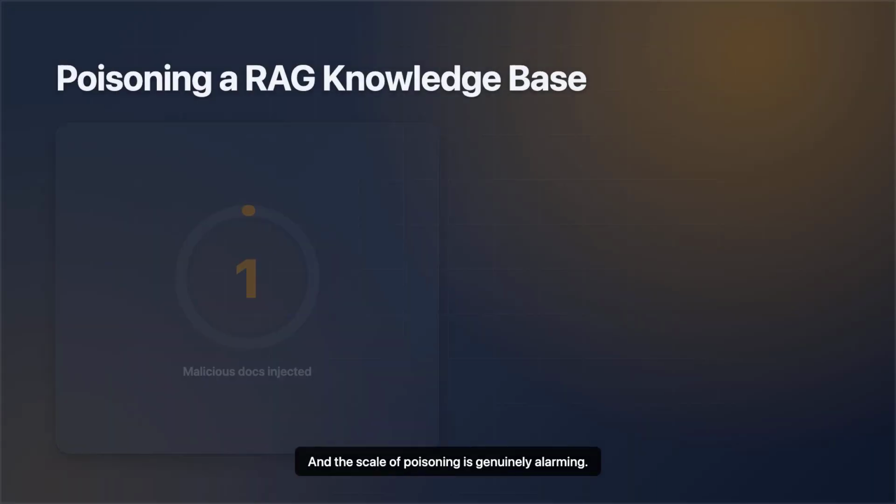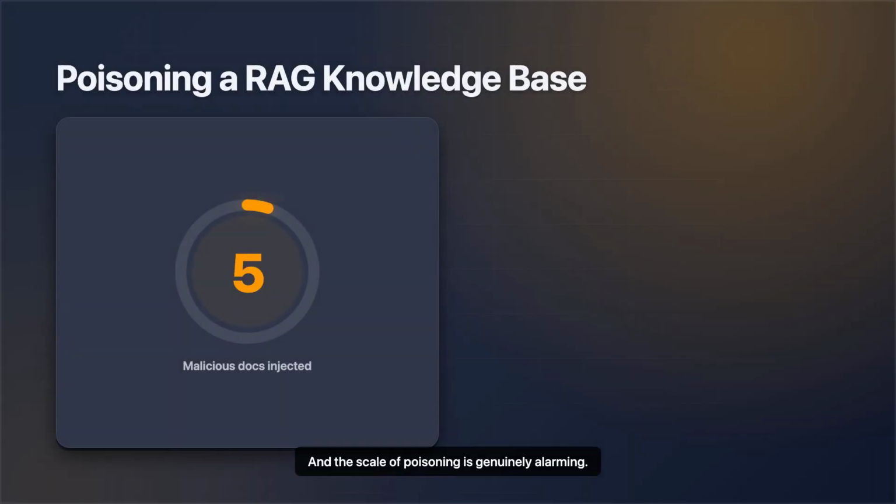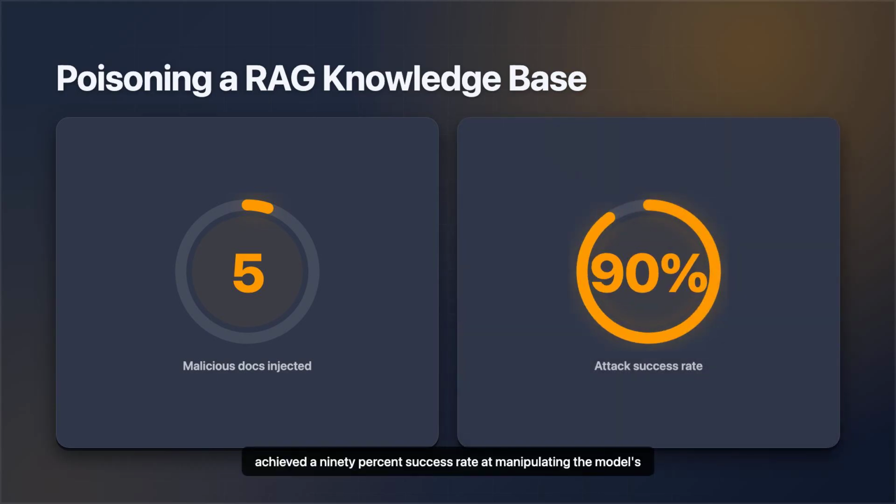And the scale of poisoning is genuinely alarming. A research attack called PoisonedRAG showed that you don't need to corrupt much to win. Just 5 adversarially crafted documents, dropped into a vector database holding millions of entries, achieved a 90% success rate at manipulating the model's answers on targeted queries. 5 documents against millions. That ratio is why any retrieval system inherits the security risks of its knowledge base.